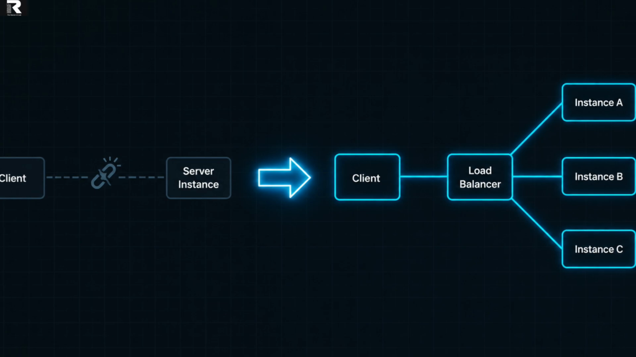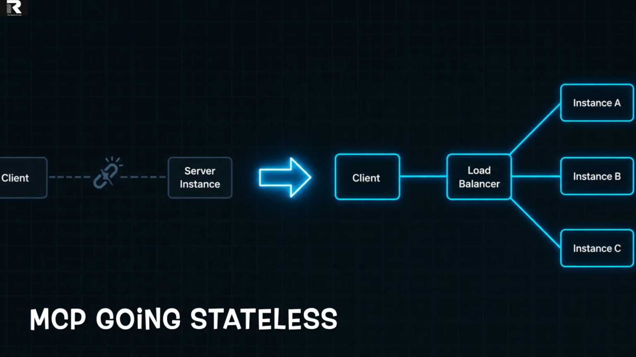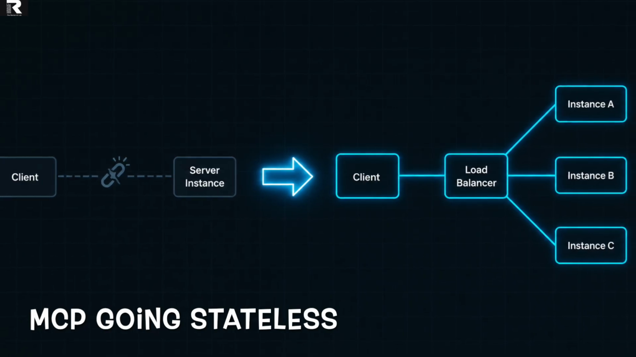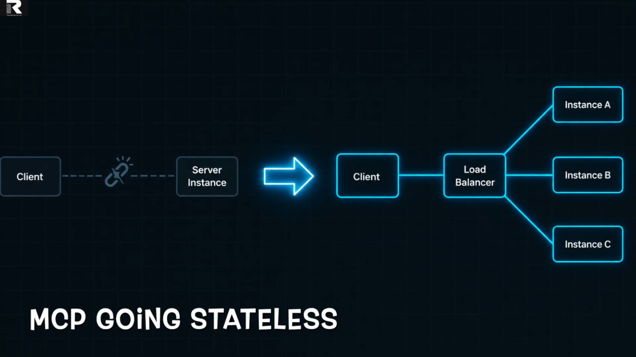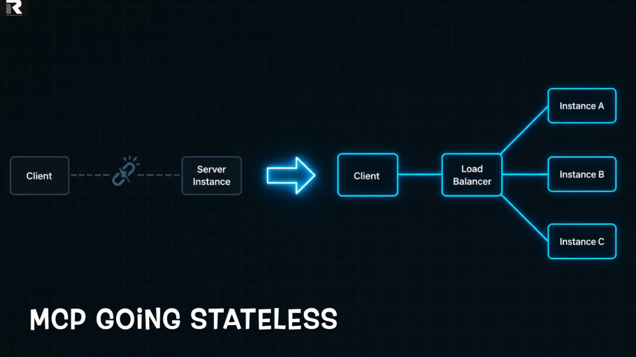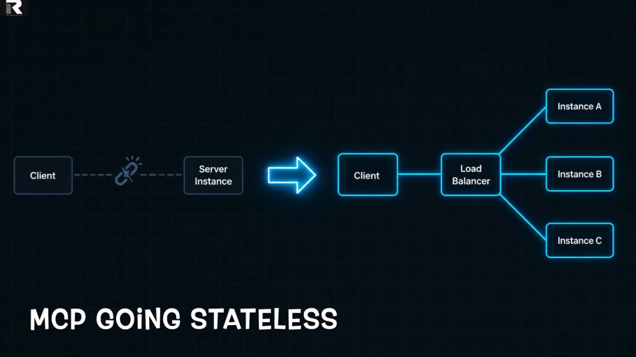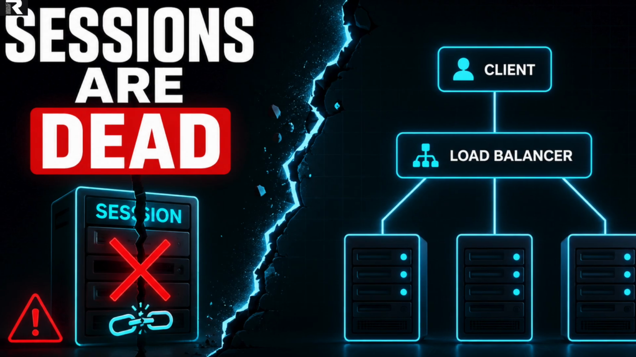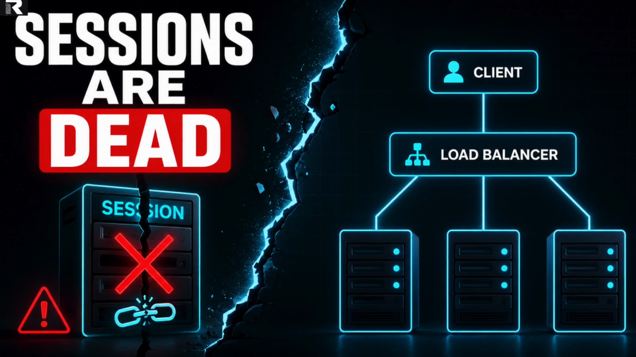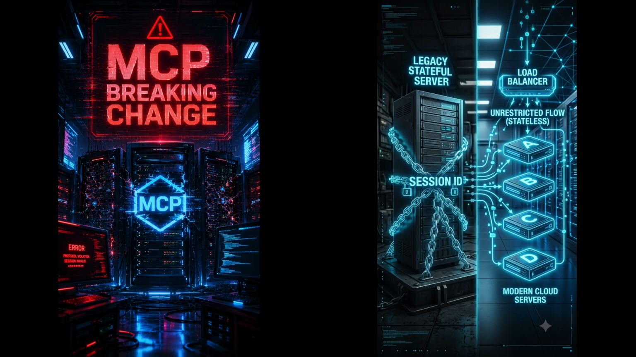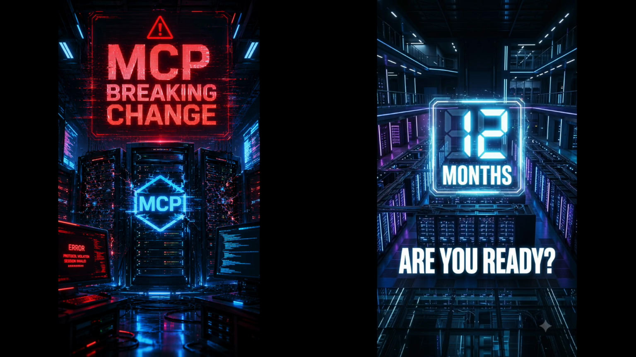This is what changed. On the left, the old MCP. Every request tied to one server, one session, one fragile link. On the right, the new spec that shipped this week. Stateless, self-describing requests that can land on any server behind a plain load balancer. In the next 5 minutes, I'll walk through exactly what broke, what got hardened, and what you need to migrate before the 12-month clock runs out.